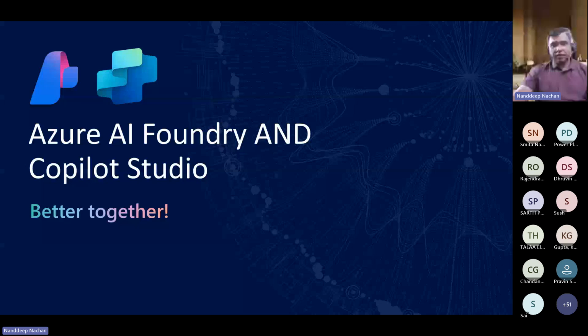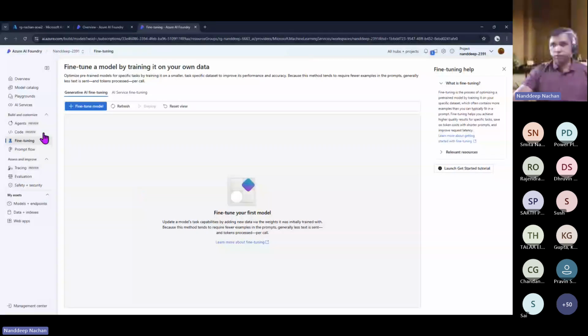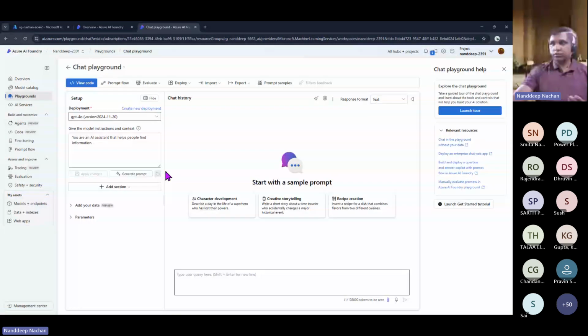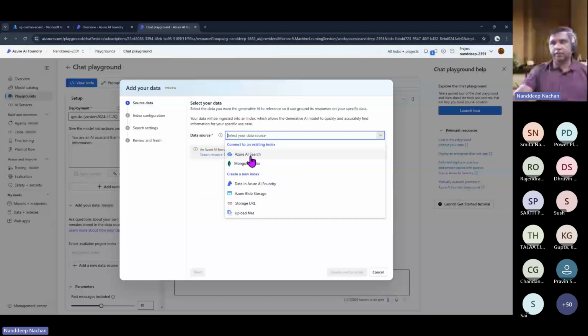Another thing which I have observed is, whenever you are using the playgrounds, so let's say when you customize or create or add your own data here, you will get an option to deploy those agents into your Copilot Studio as well. So for example, when you start playing with this AI Foundry, you will just get an option to deploy this as a web app. But when you add your data source here, maybe you can use the Azure AI Search, or you can directly start with uploading the files. But obviously, it needs Azure AI Search and storage in the background.